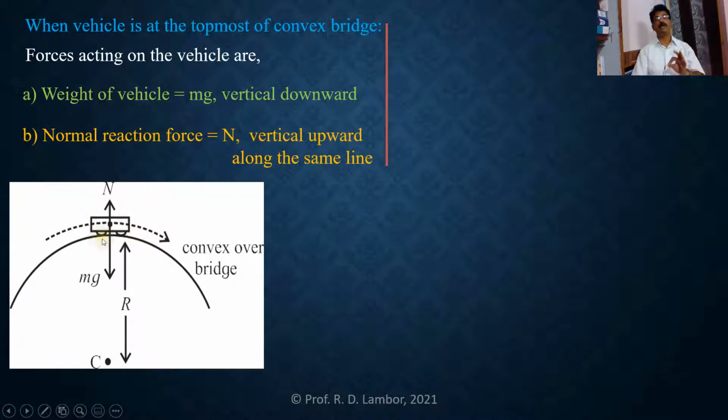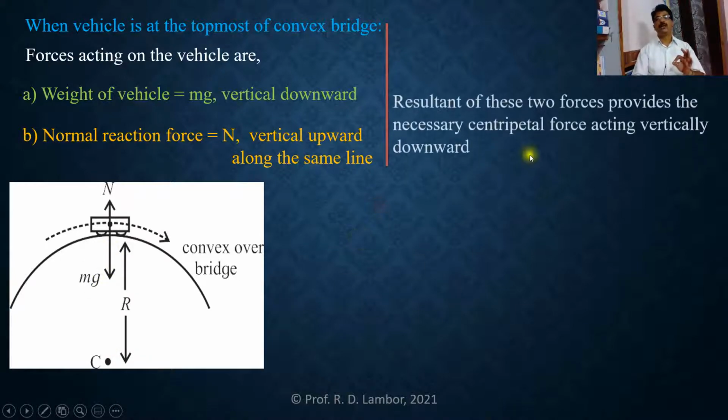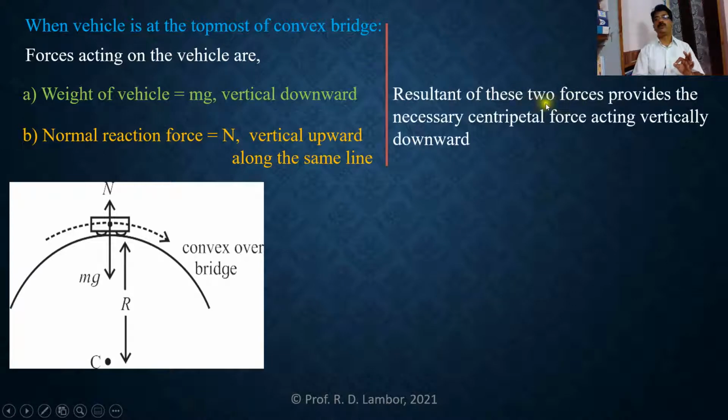And that centripetal force is directed towards the center of the circle. That means the centripetal force will be directed vertically downward. So the resultant of these two forces, the weight of the vehicle and the normal reaction force, is providing the necessary centripetal force, and that centripetal force is acting vertically downward.